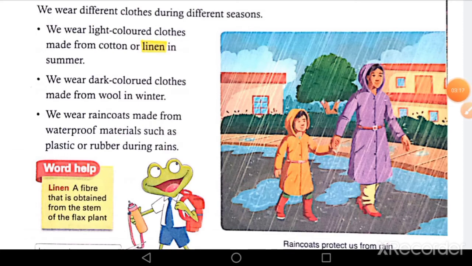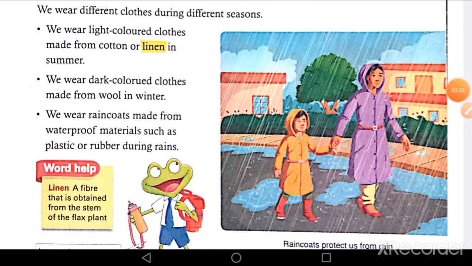Now next, we wear dark color clothes made from wool in winter. This is because darker color clothes absorb heat and light color clothes do not absorb heat, and thus we don't sweat. So in summer we wear light color clothes so that we don't feel sweaty and hot. But in winter we do the opposite because we want to feel warm, and dark color clothes absorb heat so that helps us to feel warm.